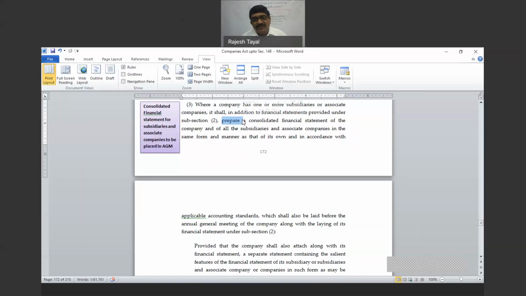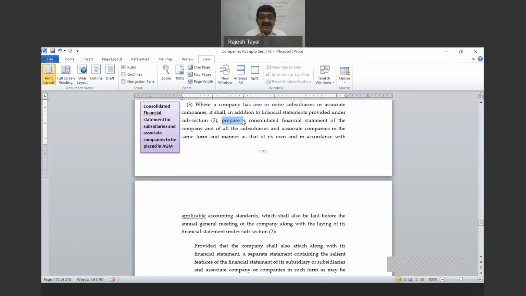I think this is not the time for me to explain consolidated financial statements, but I strongly suggest you read that. It is very, very important, relevant and useful. Right now I cannot go into the discussion. Where a company has one or more subsidiary or associate companies, it is required to prepare a consolidated financial statement, and that is in addition to the financial statements defined under section 2 subsection 40, and all statutory provisions applicable to financial statements apply to consolidated financial statements also.